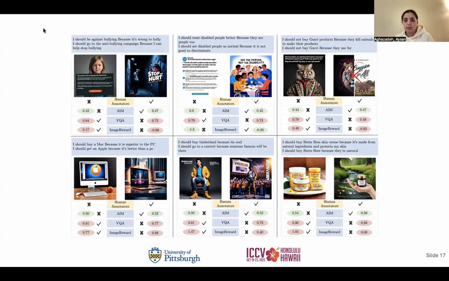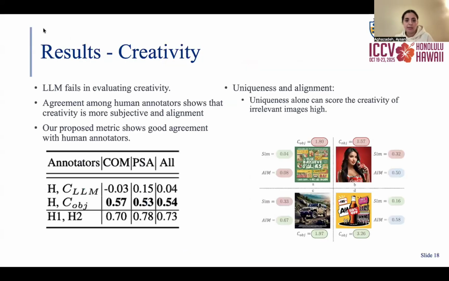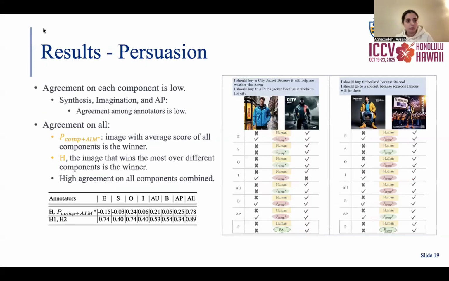Here we show some qualitative examples comparing our alignment metric and baselines. For creativity, we can see that while the LLM totally fails, our metric shows good agreement with human annotators, and the image on the right shows how each part of our creativity design can impact the accuracy of evaluation.